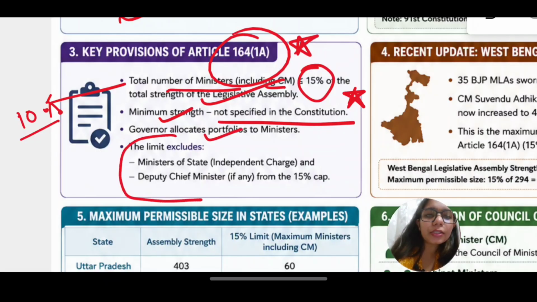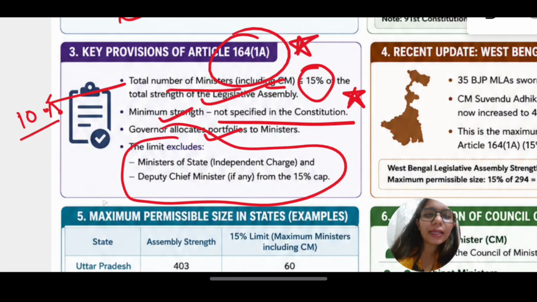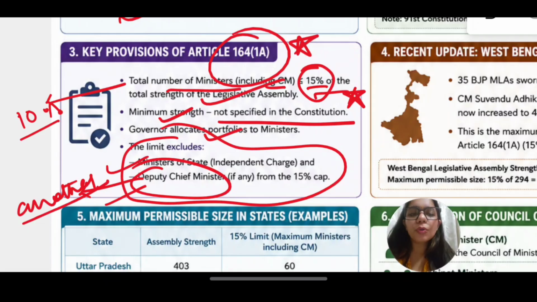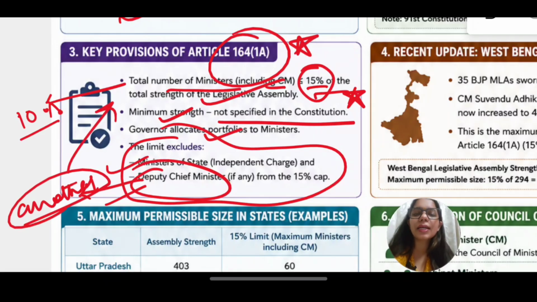The limit excludes Minister of State and Deputy Chief Minister. Deputy Chief Minister does not come under this 15% cap, and Ministers of State also do not come under this 15% cap. That is why you must have seen that there are so many states that have Deputy CM. Therefore, we can have another person with an important portfolio without him being counted as a part of Council of Minister.